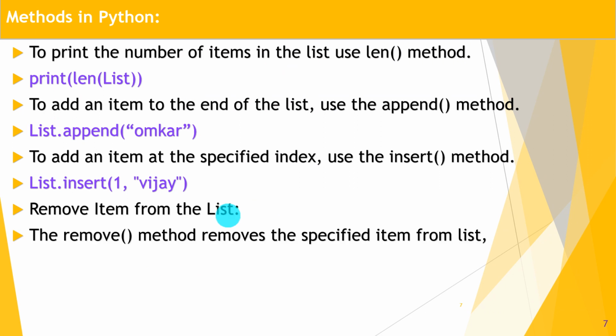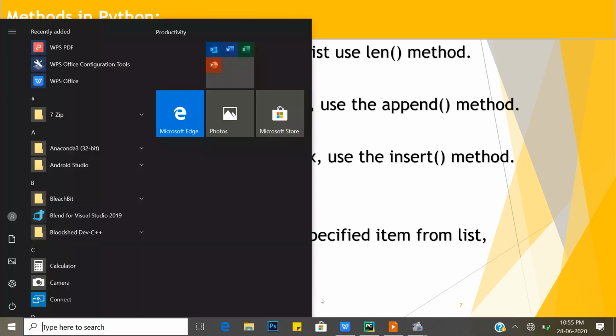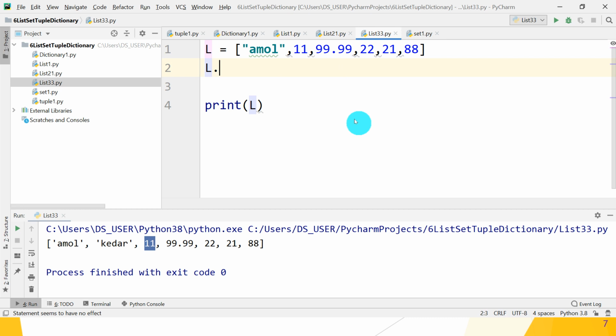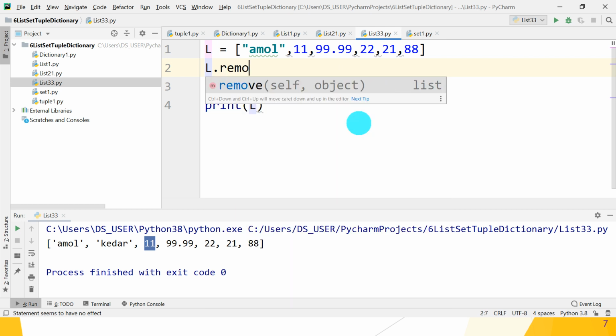Remove an item from the list. The remove method removes the specified item from the list. So remove Amol removes the Amol string from your list. So guys, check it. Suppose from the list L, what we want to remove is 11.